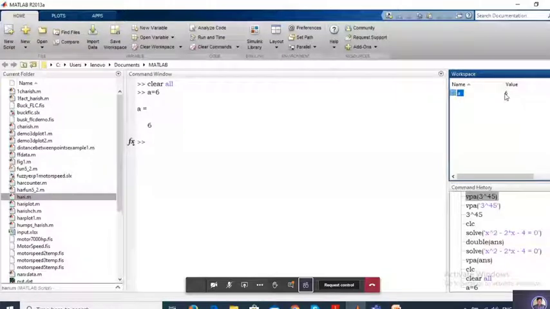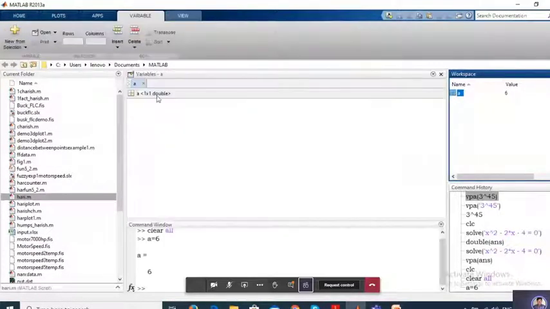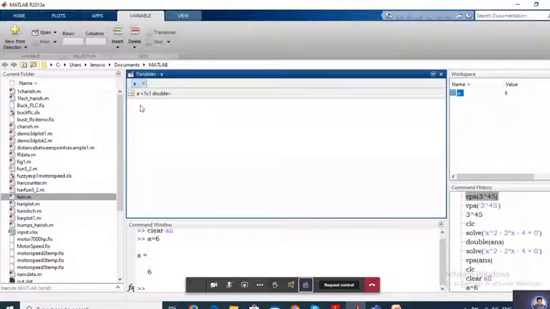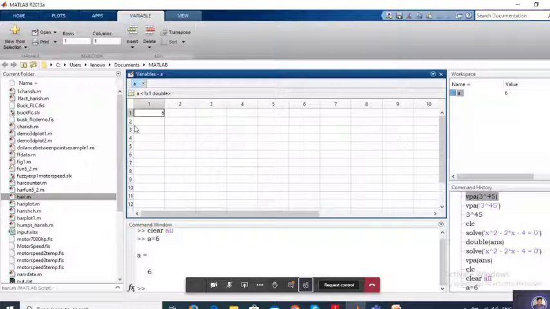If it is an array, see here, this is a double. It is stored in the form of a matrix. It is just like an Excel sheet, it will be looking the same way. It is a matrix 1 by 1, 2 by 2, 3 by 3, 4 by 4, 5 by 5, 6 by 6. The size is a double. It is taken by default as double.